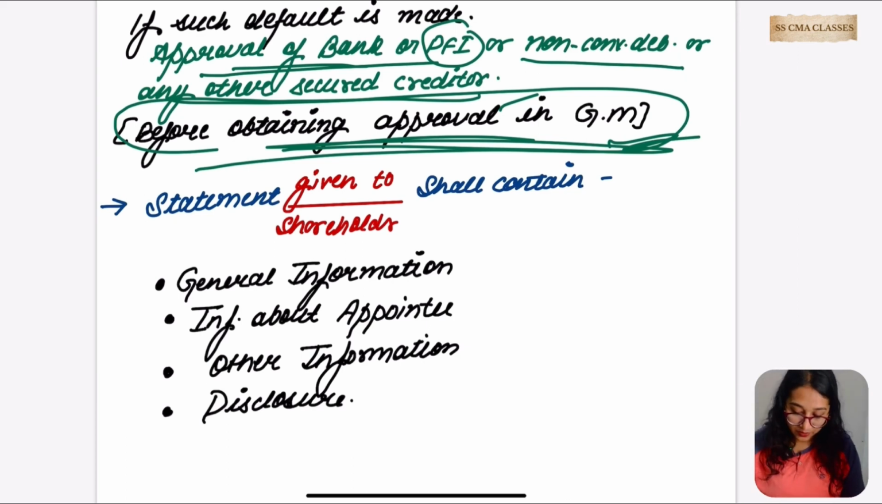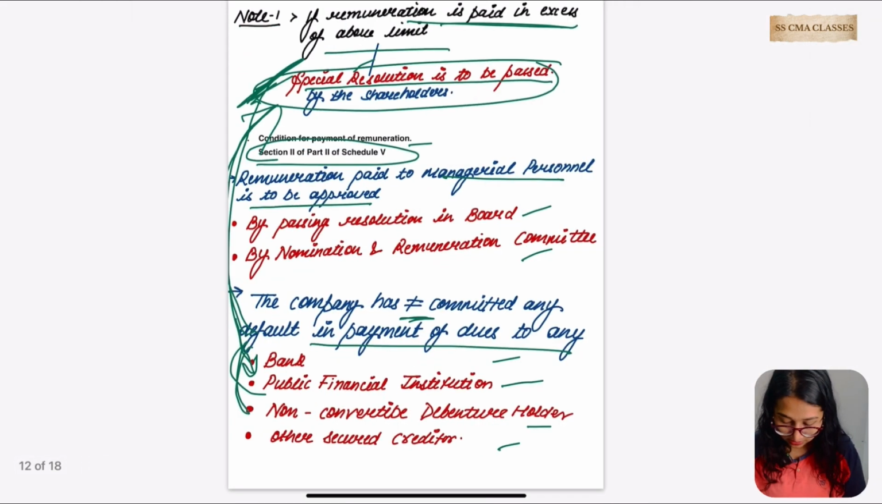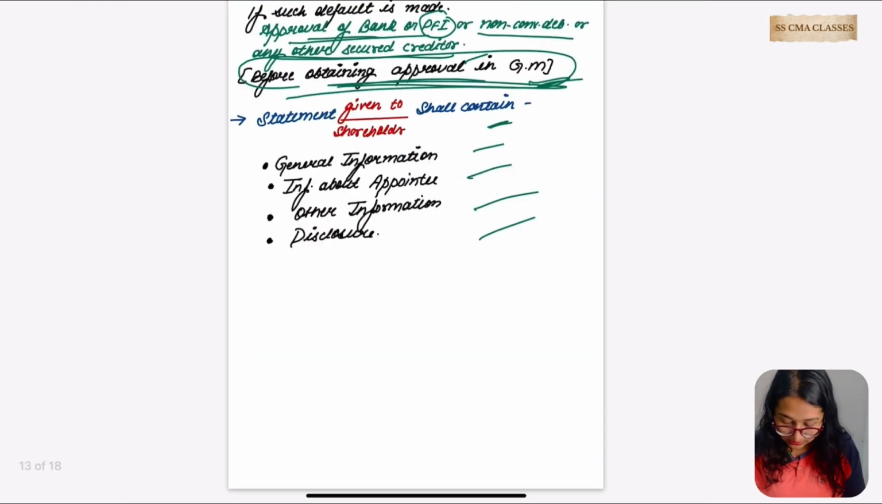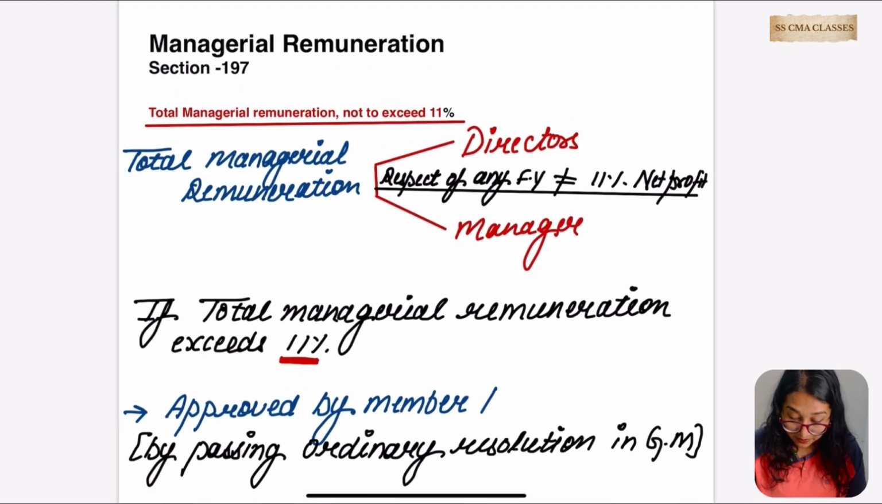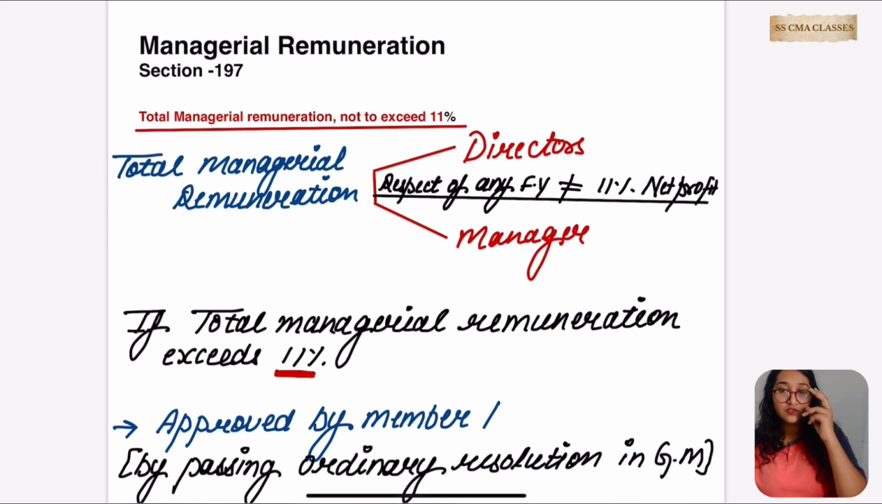ठीक है, okay. The statement given to shareholders shall contain general information about the appointee, any other information, and disclosure is to be mentioned in the statement. Okay, let's go for the other thing which is mentioned in Section 197. So this is the thing which is again saying about the remuneration. Remember when we started Part 1 of what? Schedule 5.